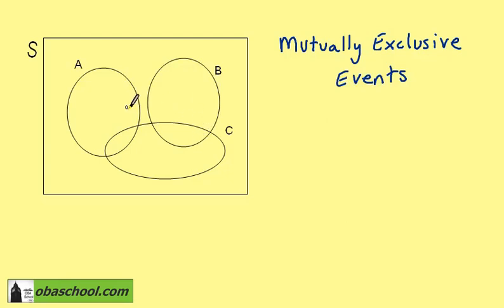On a Venn diagram, mutually exclusive events look like events A and B. We can see there is no overlap. Therefore, A and B are mutually exclusive. Mutually exclusive events on a Venn diagram have no intersection. They are completely separate.